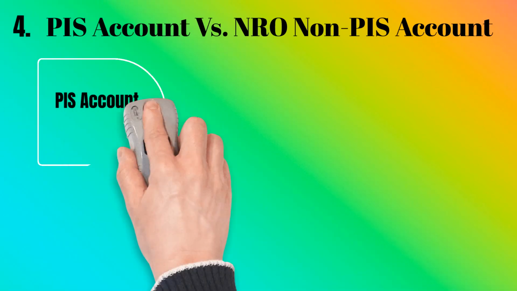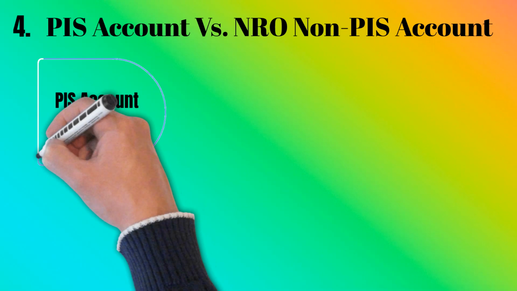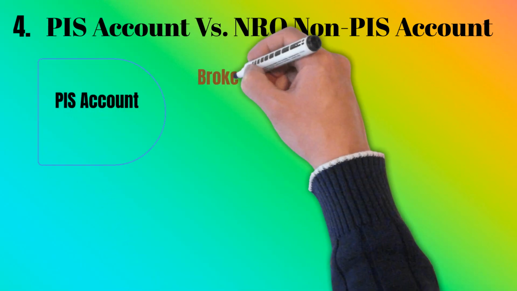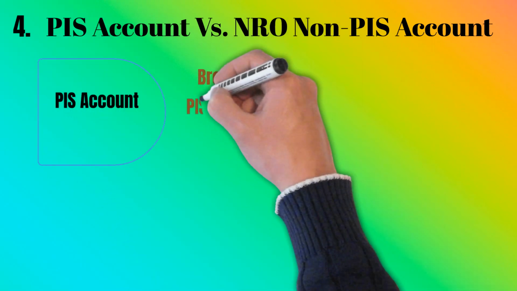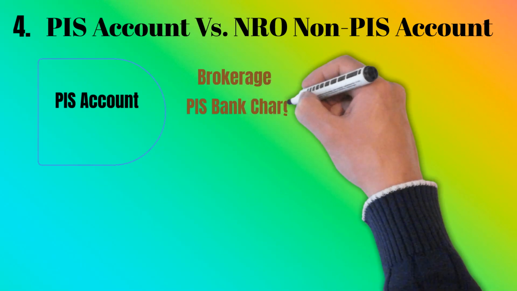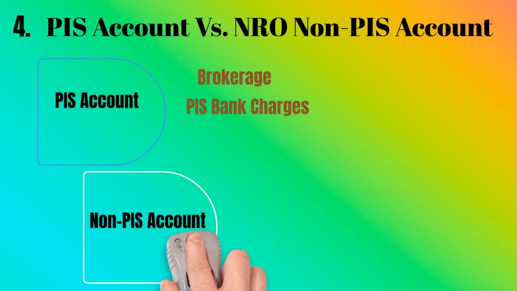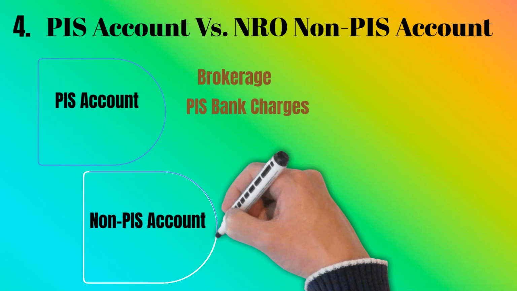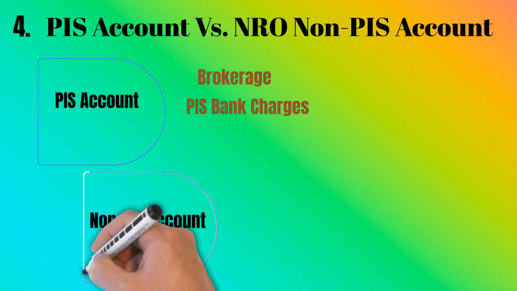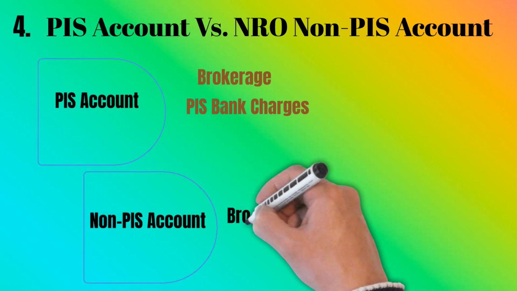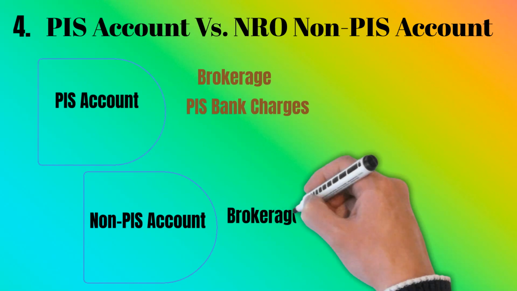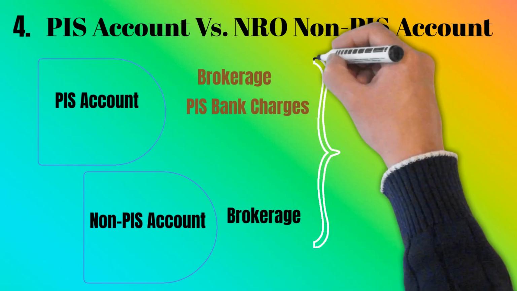Next, we can compare the charges. In a PIS trading account, when we buy and sell shares, the broker will charge brokerage and the PIS bank will charge you an amount between Rs 100 to 500 depending on the value. But in the case of the NRO non-PIS trading account, you don't need to pay anything to the intermediary bank for PIS account charges.